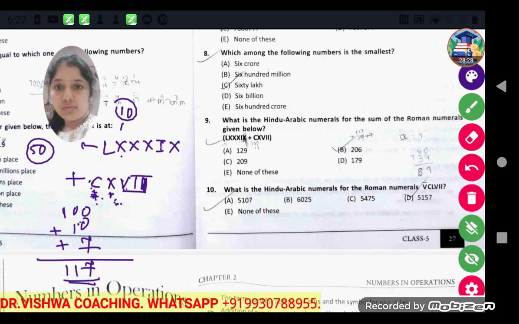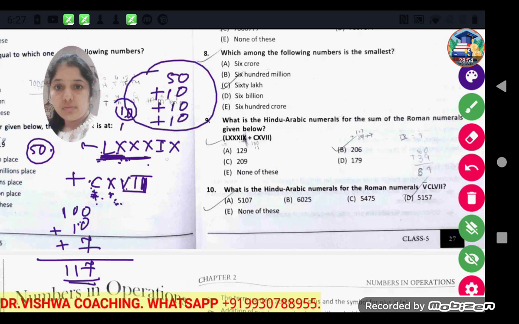Now this number is LX. L means 50, X means 10. This is written at the right side of the numeral, so we have to add them. So 50 plus 10, and 3 X means 10 plus 10 plus 10, becomes 80, and this IX means 9, so 80 plus 9 becomes 89.